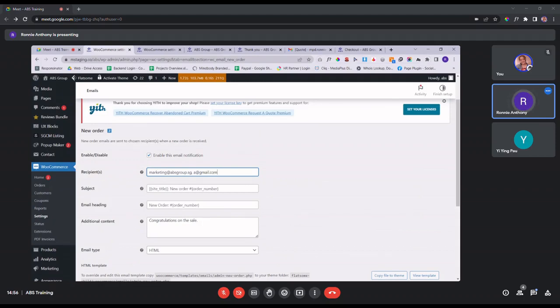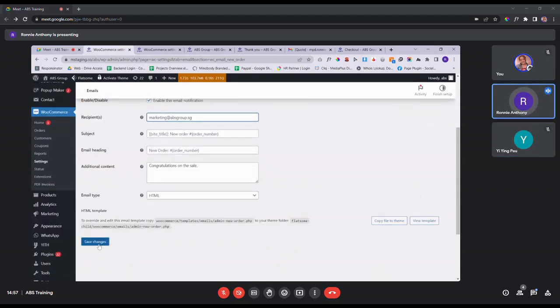There's no limit for this one. You can have as many as you want. If you have another one, you differentiate it using a comma again and key in another email address. That way you can ensure that you don't miss out on any order notification. Okay, Ken, thanks. No problem. And remember to click on this save changes once you make any changes.